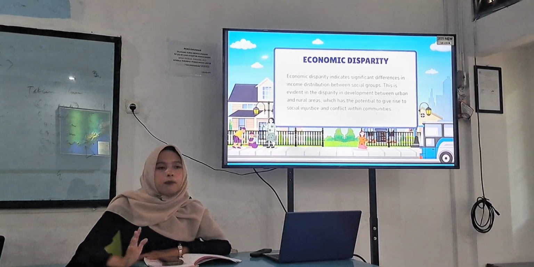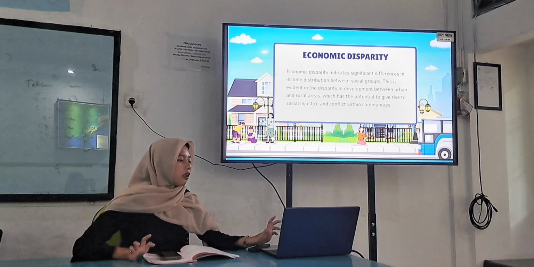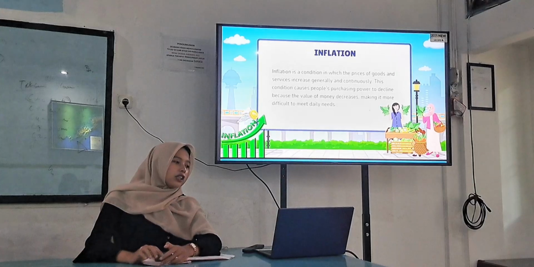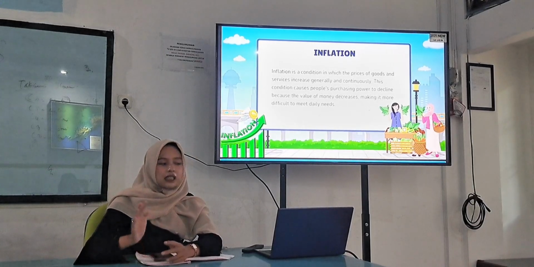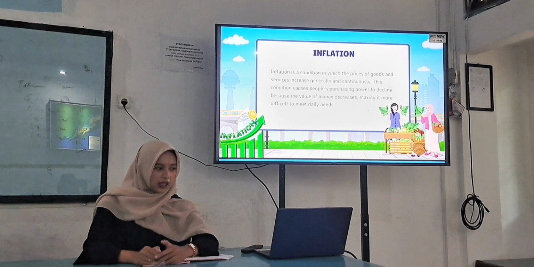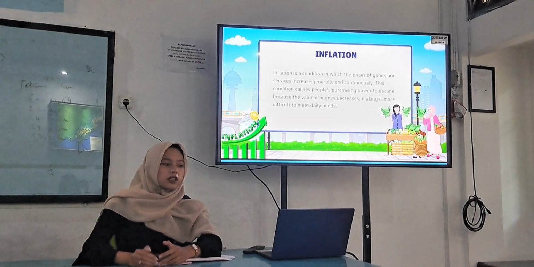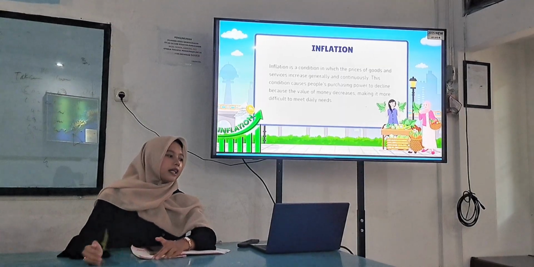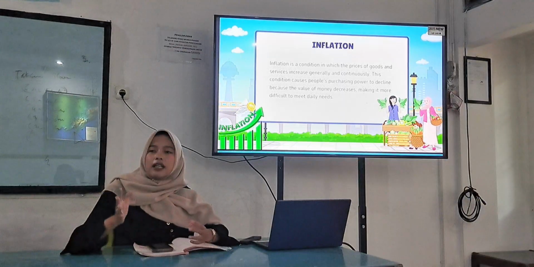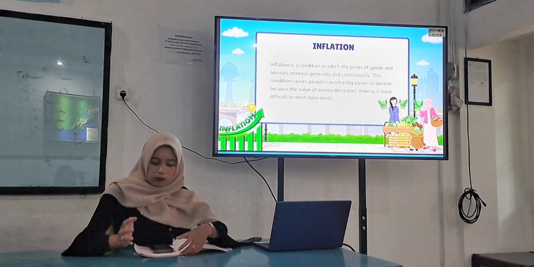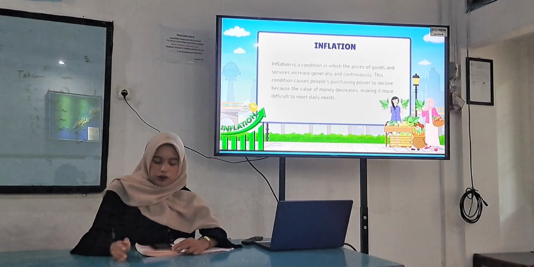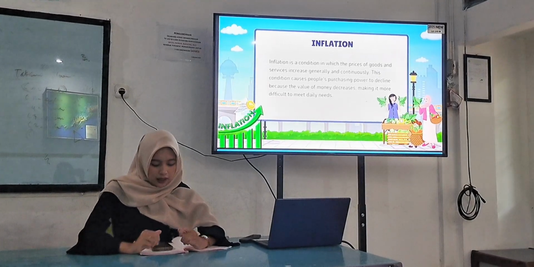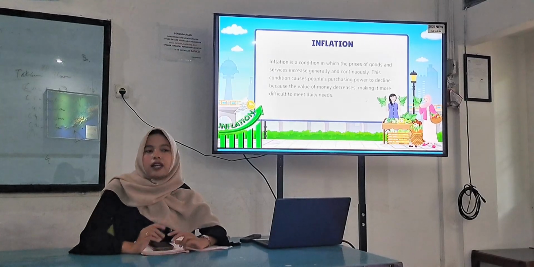if it's not handled properly. Next, now we talk about inflation. Inflation is a condition in which the prices of goods and services increase continuously. This condition causes people's purchasing power to decline because the value of money decreases, making it more difficult to meet daily needs. This means that with the same amount of money, people can buy fewer goods than before. As a result, people's purchasing power declines and it becomes more difficult to meet daily needs.